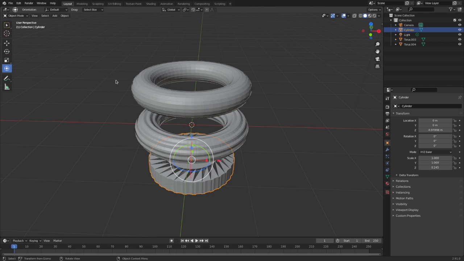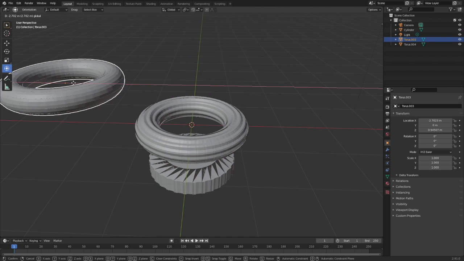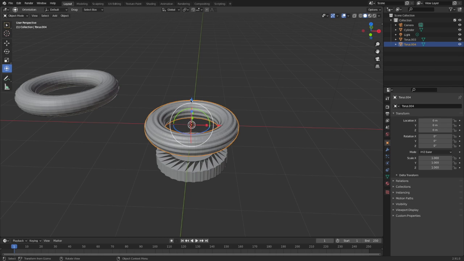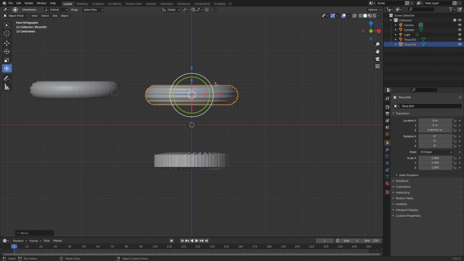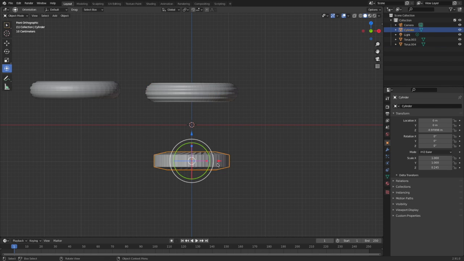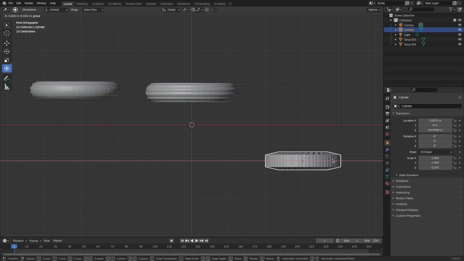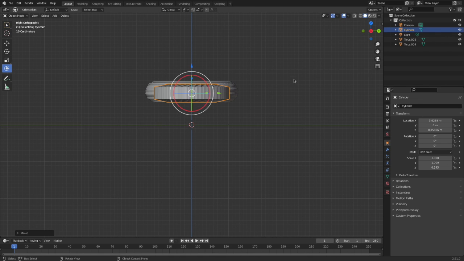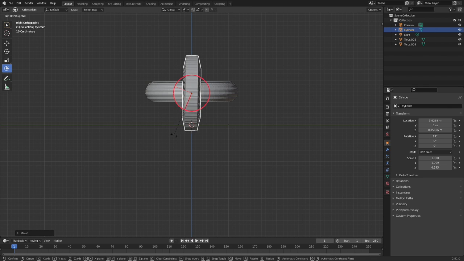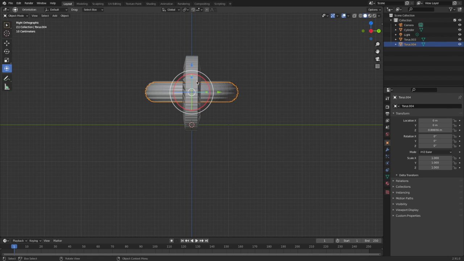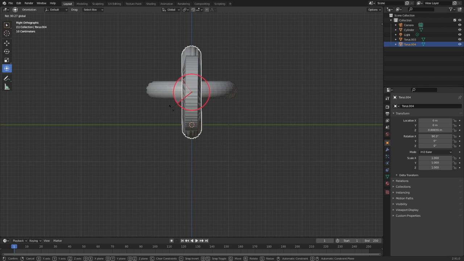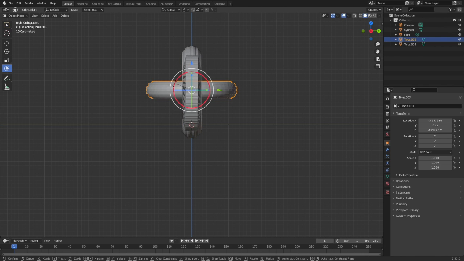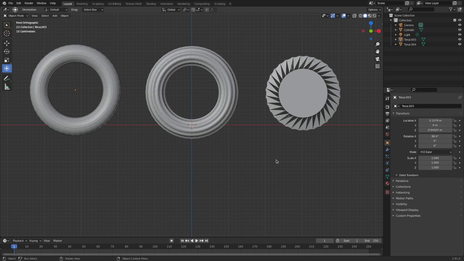So you can see these three formations look awesome when we put them into a vehicle. The last one can be used in a truck or something like robotic things in 3D. So I'll show you. First I'll just change its axis. After that you can see how good these three tires look.